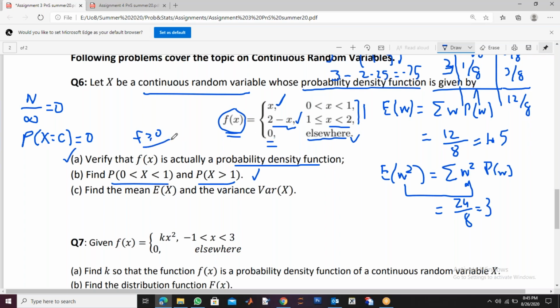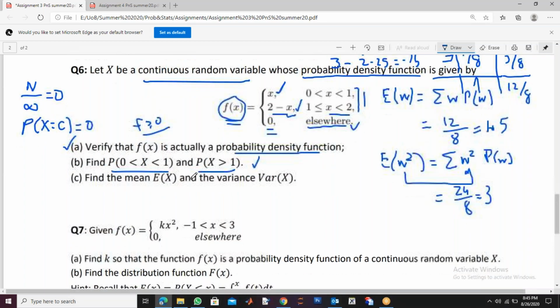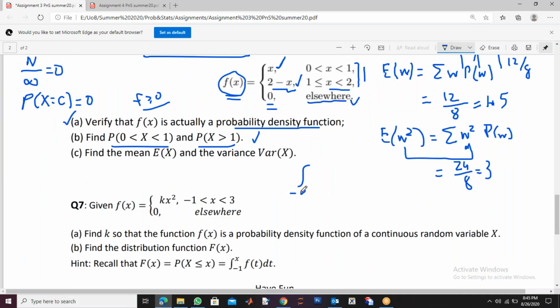So what is the second property? This is the first property. The second property is you have to integrate your function from minus infinity to infinity and prove that this is equal to 1. Area under the curve, the area under the probability density function, is always 1. Why? Because f(x) gives you the probabilities, so all the probabilities should sum up to 1.